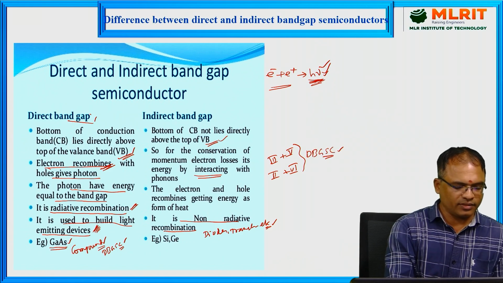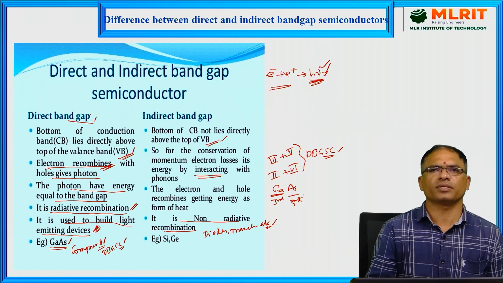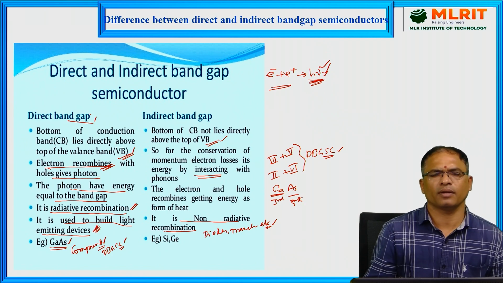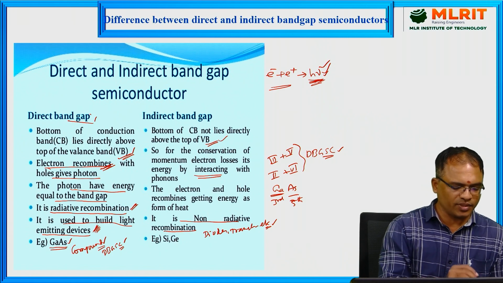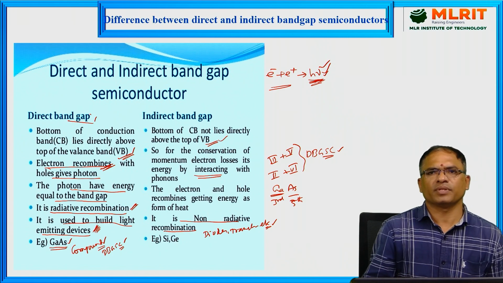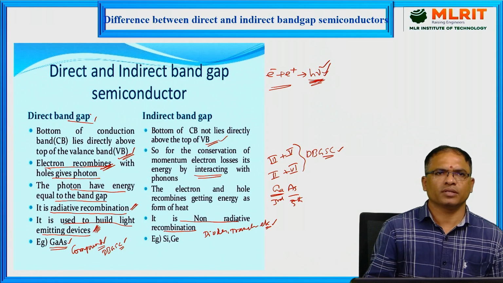Take gallium arsenide: gallium is a third group element, whereas arsenic is a fifth group element. So a combination of third and fifth group elements or second and sixth group elements will give rise to direct bandgap semiconductors. Because of their high energy conversion efficiency, they are used in optoelectronic devices, which will convert either light energy into electrical energy or electrical energy into light energy.